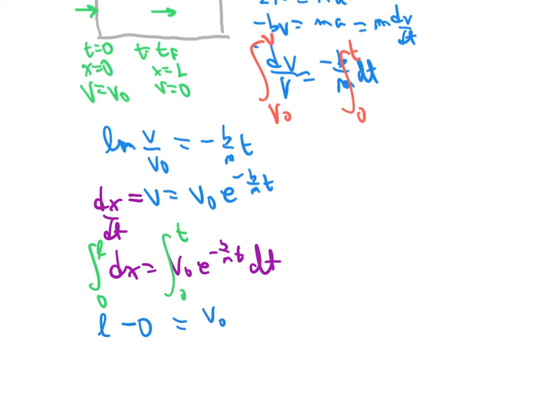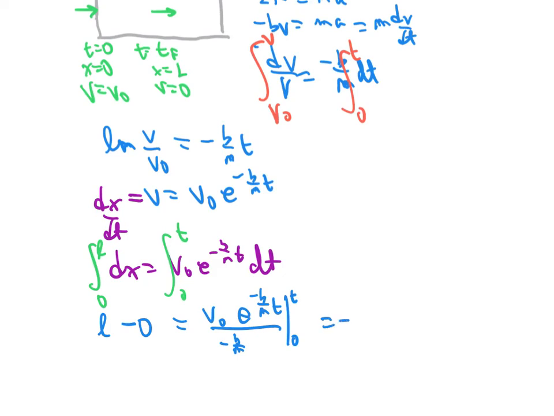So we're going to have v0 e to the minus b over m t, over minus b over m, from 0 to t.